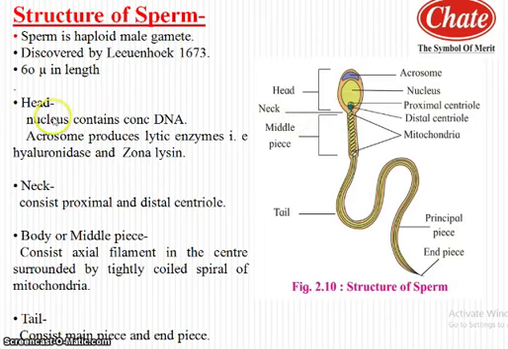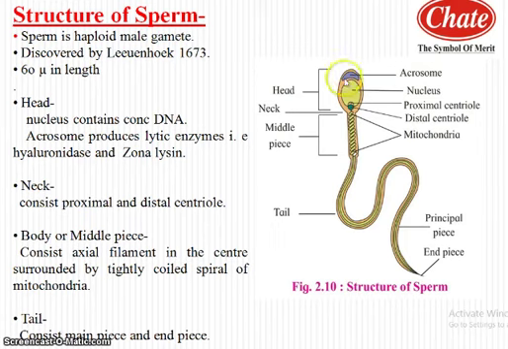Now first concentrate on the head. Head consists of two components, that is the nucleus and acrosome. Nucleus contains the concentration of the DNA, so 23 chromosomes are present in the nucleus, so it is haploid in nature. At the anterior side of the nucleus we can find a cap-like structure. It is termed the acrosome, which is derived from the Golgi complex.